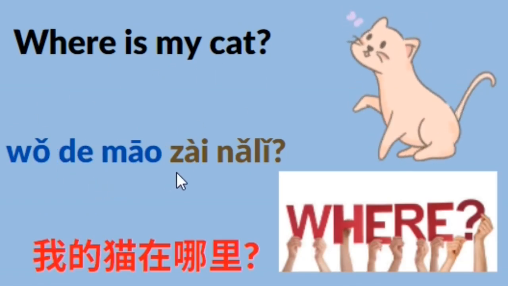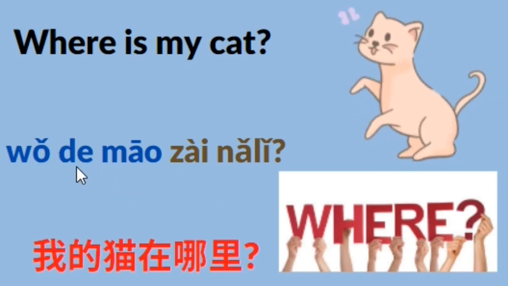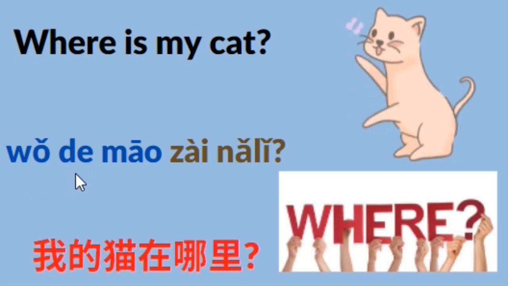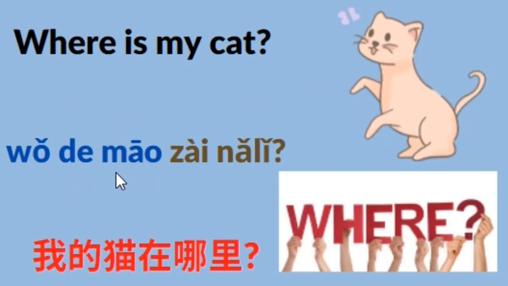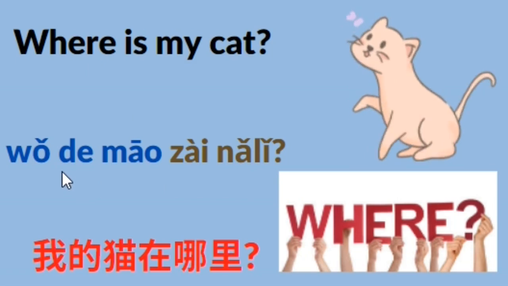我的猫在哪里? 我 means I. 的 is a possessive particle word. 我的 means mine, my. 我的猫, 猫 means cat. 我的猫, my cat. 我的猫在哪里? Where's my cat?